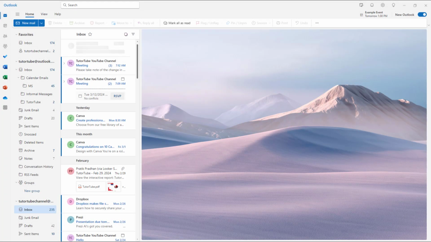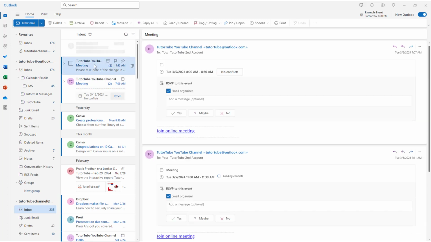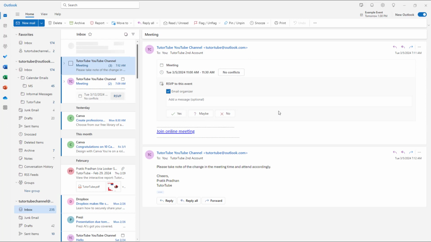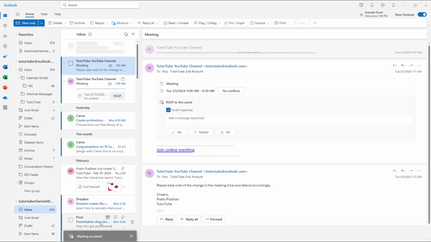If someone sends you an event invitation through email, then in order to respond to it, you can go around and access that email right here. And then over here, you can see that you can choose whether to say yes, maybe, or no. So if I were to go around and say yes, then what happens is that it'll simply say meeting accepted over here, just like this.